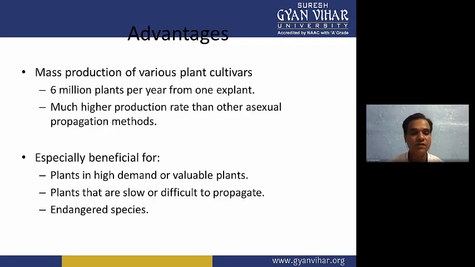So if we disregard the high cost, we have to propagate them in many numbers, and then we can plant them into their natural environment, so that these endangered species persist in their natural environment, and we will not lose our ecosystem.